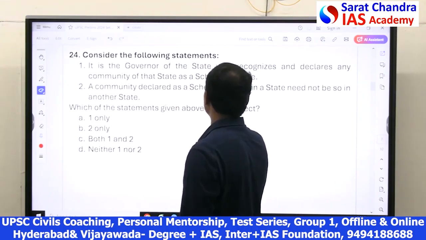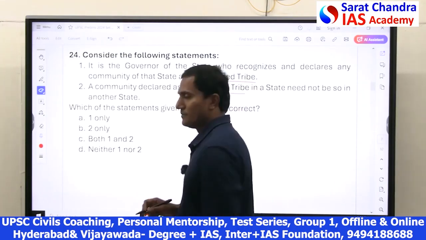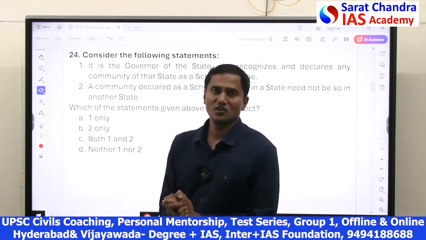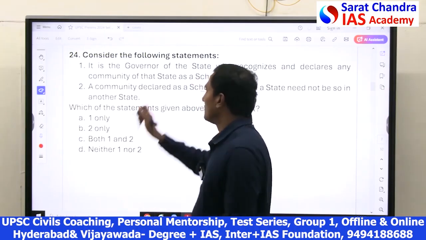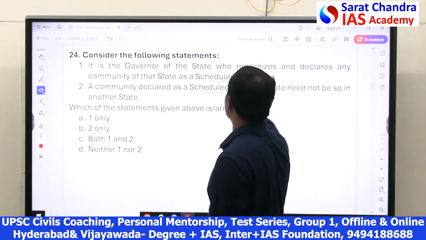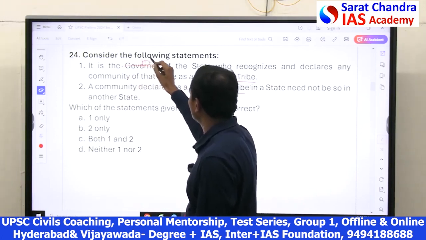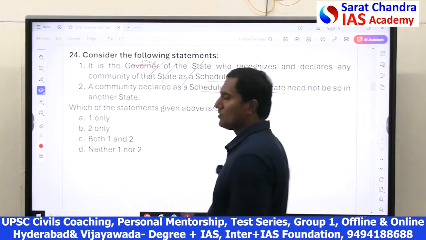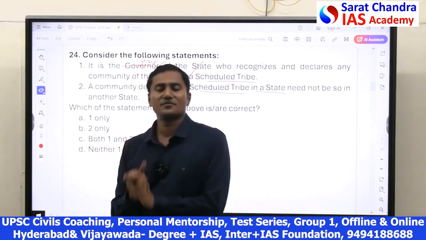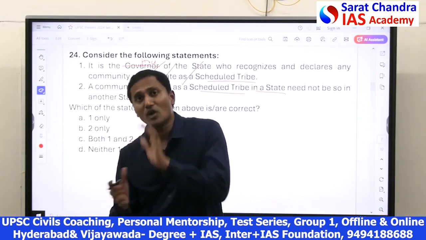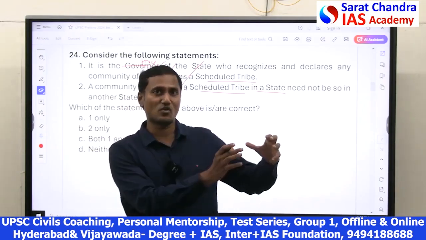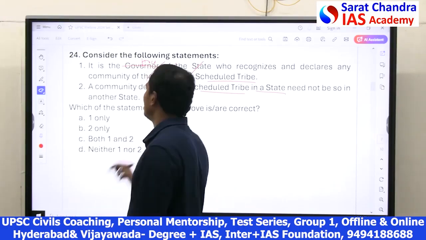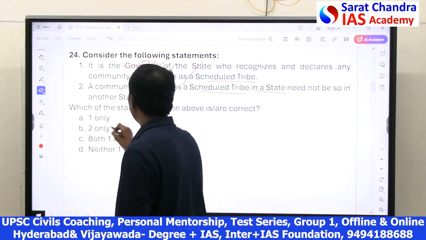This question is regarding Scheduled Tribes. See, in every state, based on the advice of the governor, the President declares who comes under the ST category. But here they gave that it is the governor of the state who recognizes. No, not the governor, it's the President. Hence, one is wrong. Second one, if a community is declared as a Scheduled Tribe in one state, the same community may not be declared as ST in another state, because in that state that community may be at an advanced stage, a developed state. Hence, not required. Hence, option 2 is correct. So, only 2 is right.